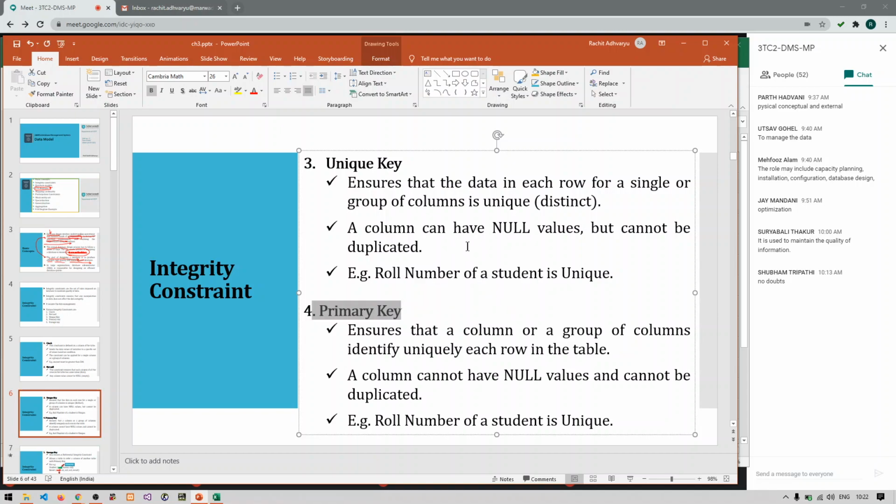What was the drawback in unique key? The drawback was null values were allowed in unique key, and because of this null values data access was quite difficult, but that drawback has been overcome or resolved in the primary key. It means that primary key cannot have null values as well as duplicated values. So primary key will never allow null values or duplicated values.